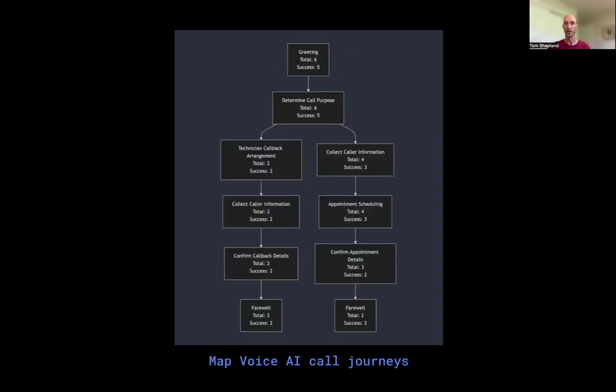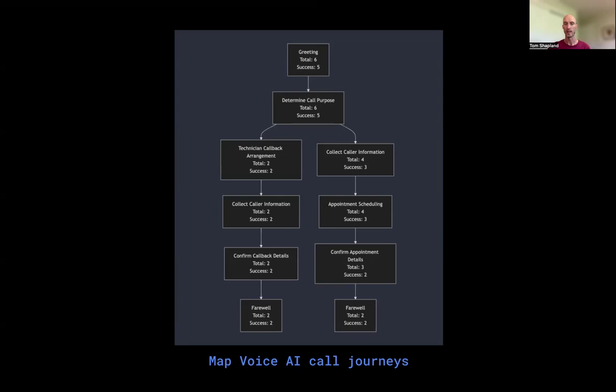So here's an example of one of those maps. What we can see is we have a voice AI agent, and there are two main paths that that voice AI agent takes the caller on. They all start with greeting, and the next stage always goes to determining the call purpose. But if we look at the call path on the right, we see that most of the calls are going down the path of collecting the caller information, scheduling an appointment, confirming the appointment details, and saying goodbye.